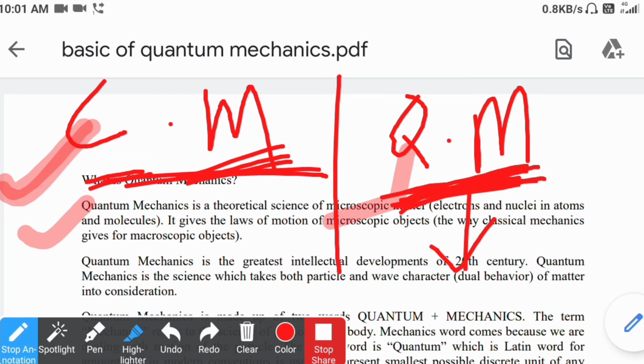Now next, classical mechanics is governed by, or studied by, the laws of motion given by Newton.